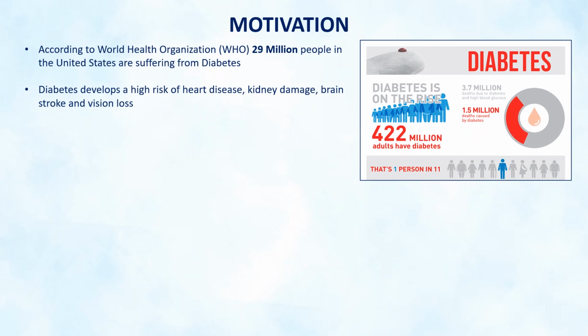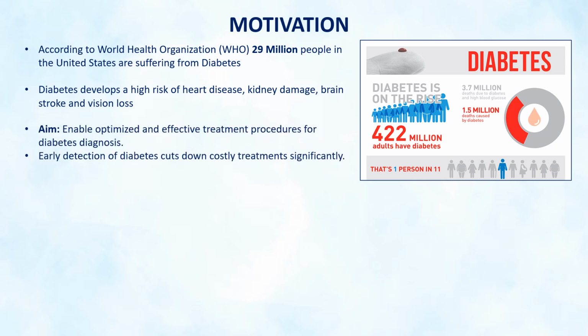According to the World Health Organization, 422 million people in the world and 29 million people in the US are suffering from diabetes. Diabetes is common in adults and it develops a higher risk of heart disease, kidney damage, brain stroke, and vision loss. The aim of my project is to enable optimized and effective treatment procedures for diabetes diagnosis. Early detection of diabetes cuts down costly treatments significantly.